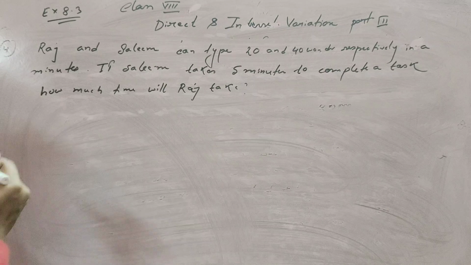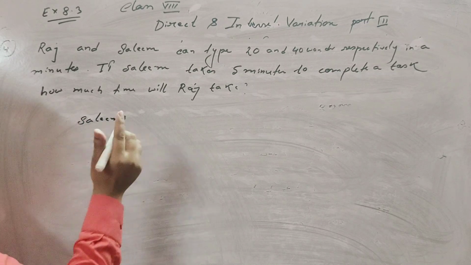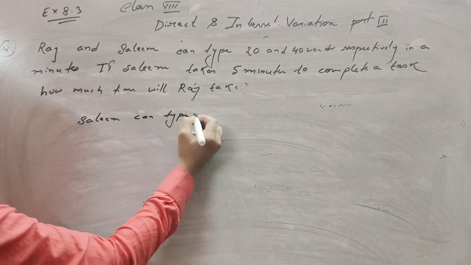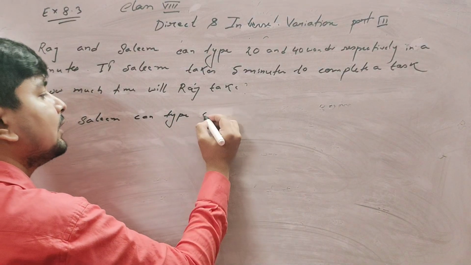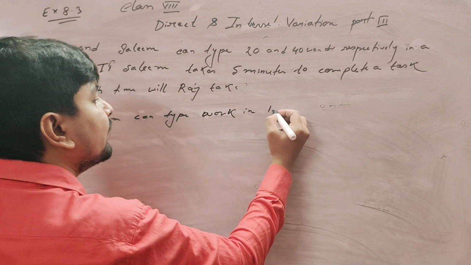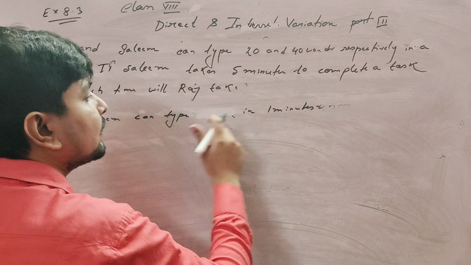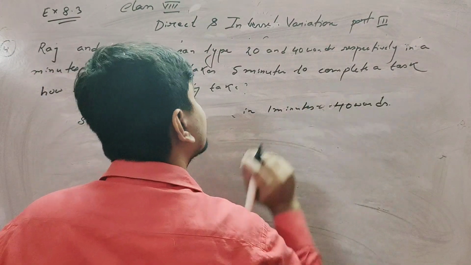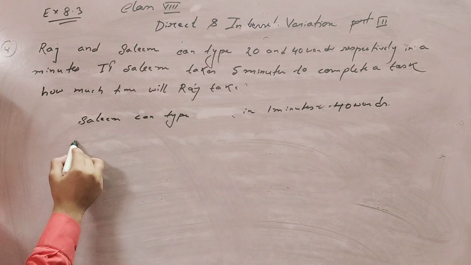Okay, so Salim can type 40 words in 1 minute. Raj types 20 words in 1 minute.